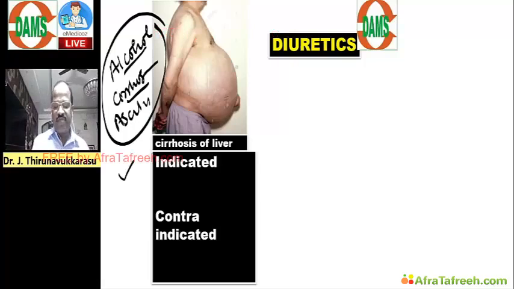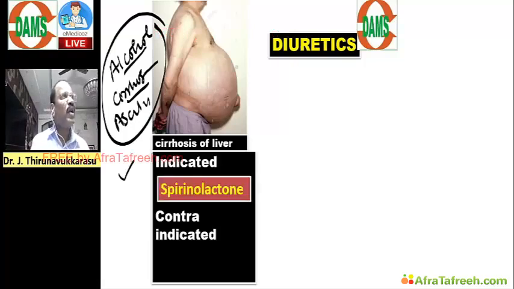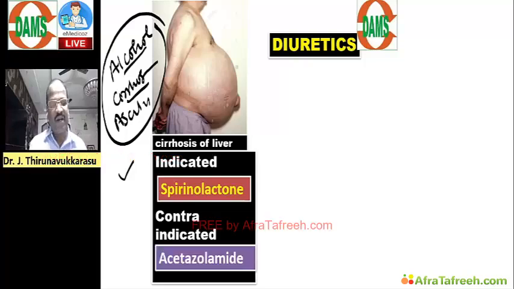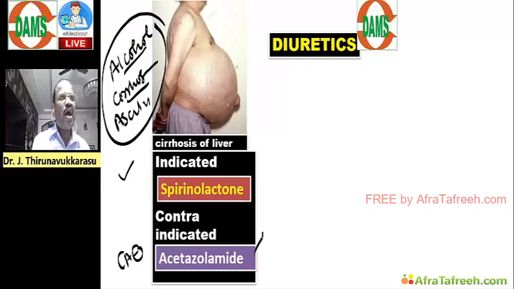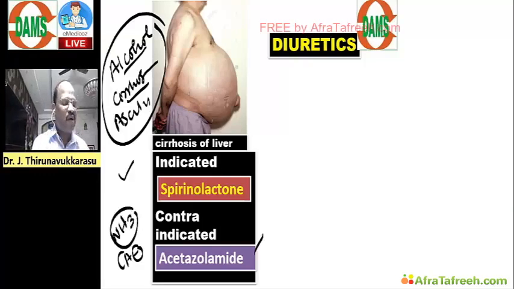For this case, the best is spironolactone. Whereas there are some diuretics that should not be used in this case, for example, carbonic anhydrase enzyme inhibitors like acetazolamide. They are unsafe because they cause ammonia accumulation, causing hepatic encephalopathy. Very important, the contraindication.